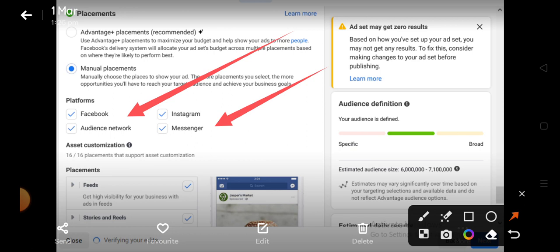So when I'm running ads and I'm using just a flyer, not a video, I often make sure that I only select news feed. Even stories and reels, I try as much as possible to stay away from them because the competition will be high there. Imagine looking at a flyer. Of course, there are times where the flyers are so engaging. So depending on how engaging the flyer is, this is why I said a lot of things are considered while we are doing the background work for our ads.